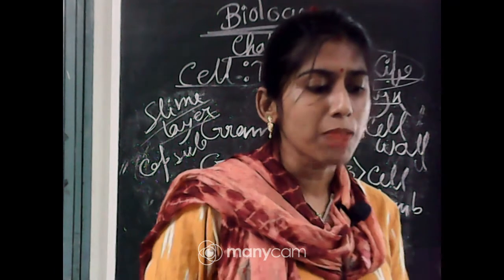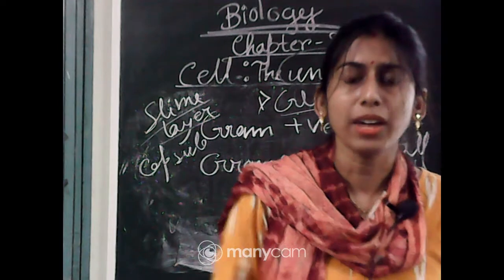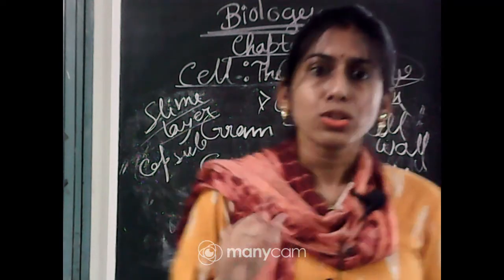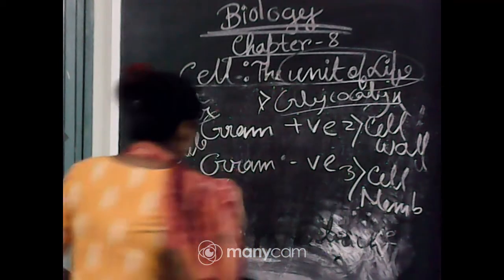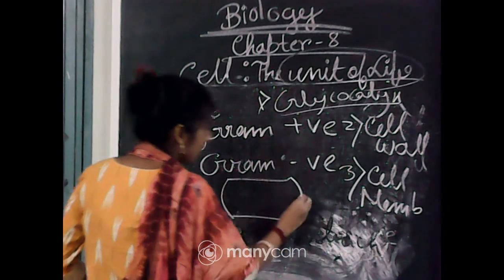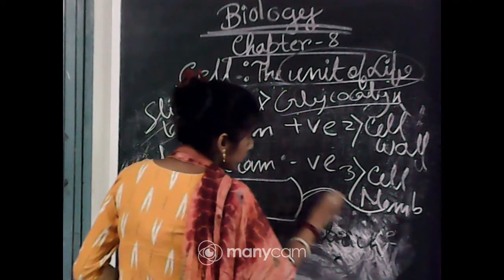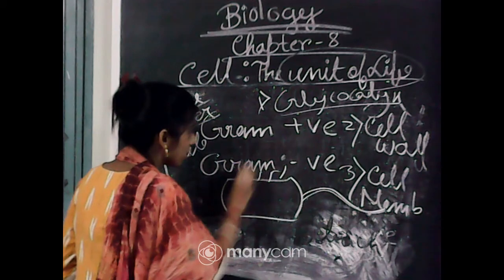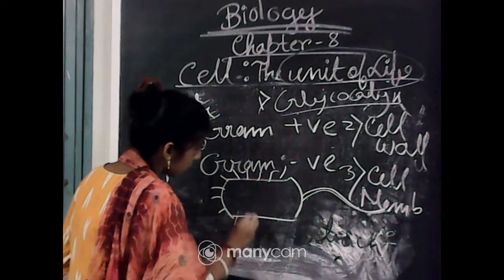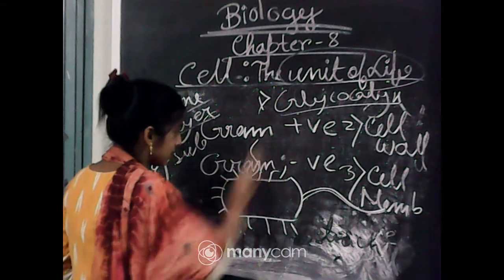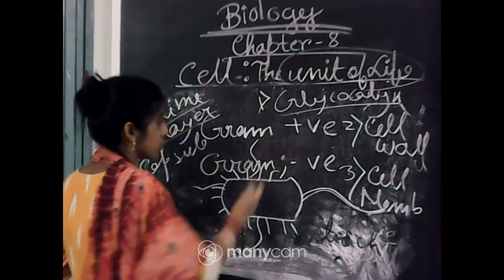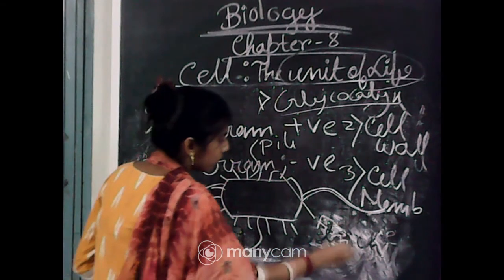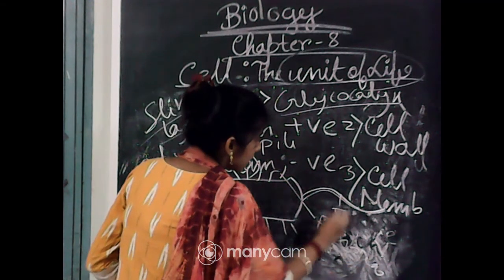Another three terms you have to know: flagella, pili and fimbriae. If I draw a diagram of a bacterium, you can see a protoplasmic extension called flagella, and small bristle-like extensions called fimbriae, and inside those, this type of structure is called pili.